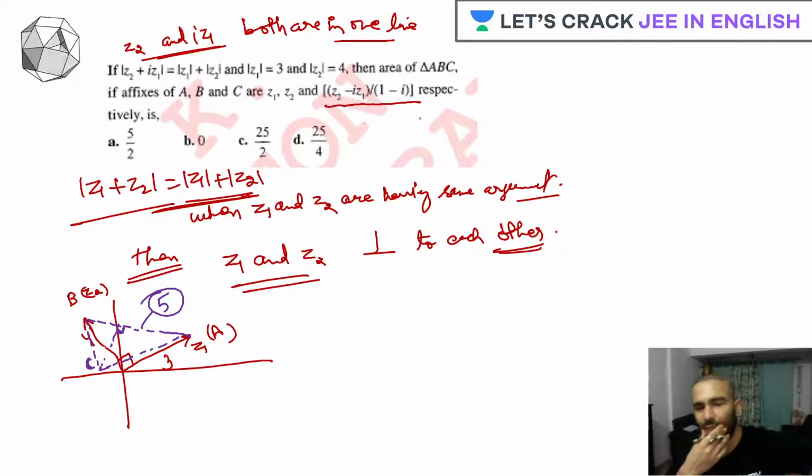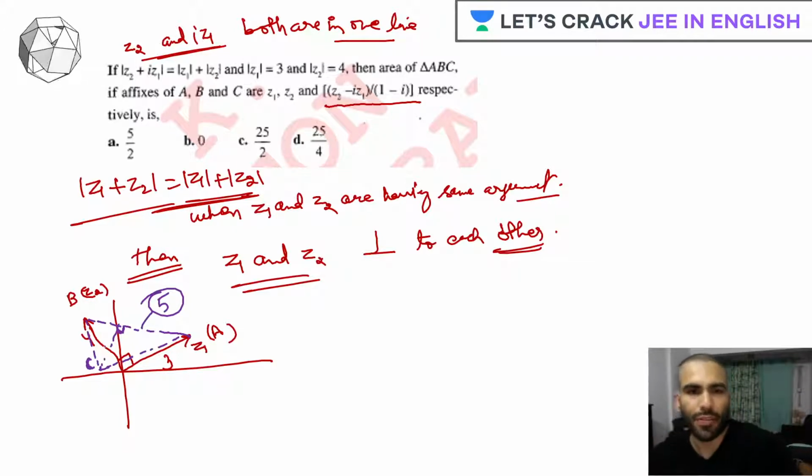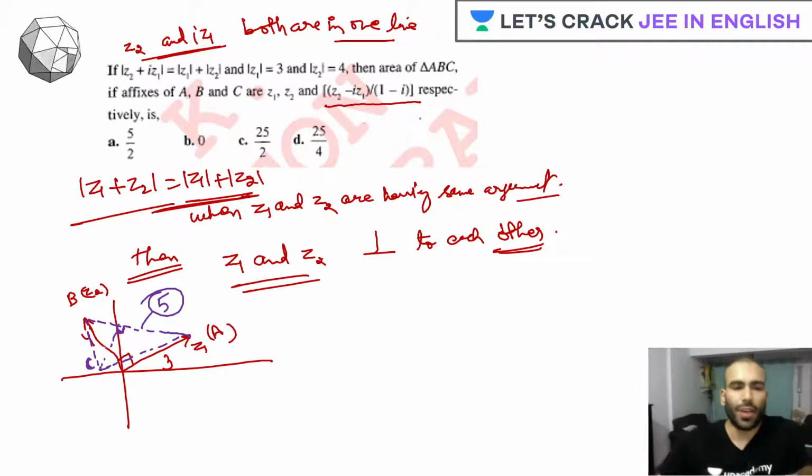Any other idea, guys? See, dropping a perpendicular is something that will obviously be complicated in complex numbers, though it is a very easy thing, so just think about something else.